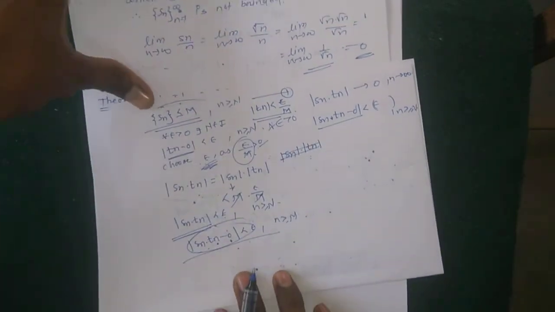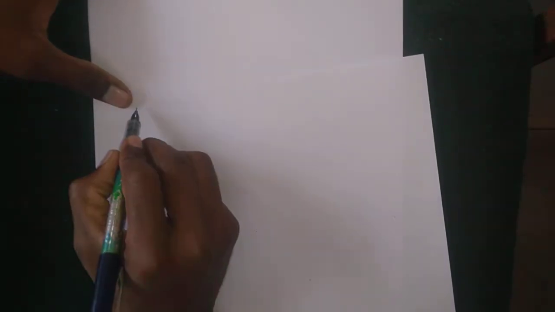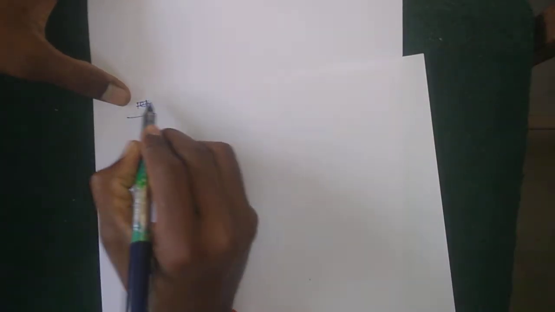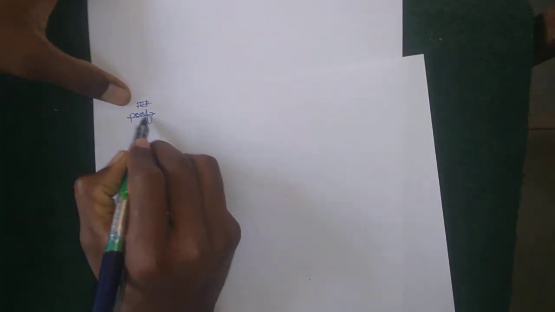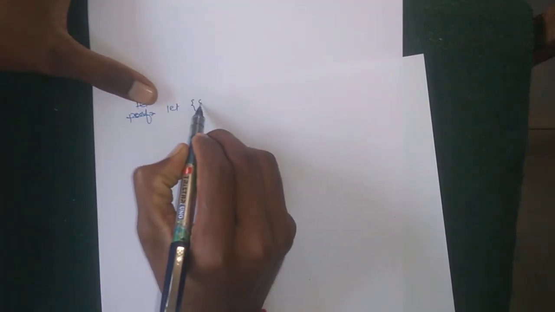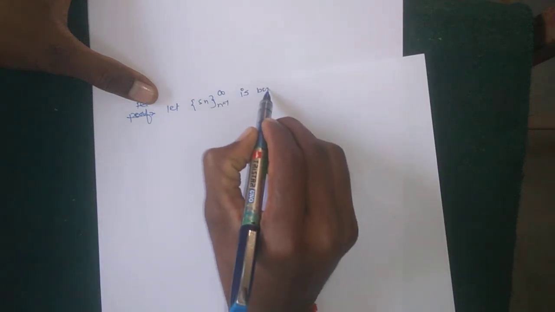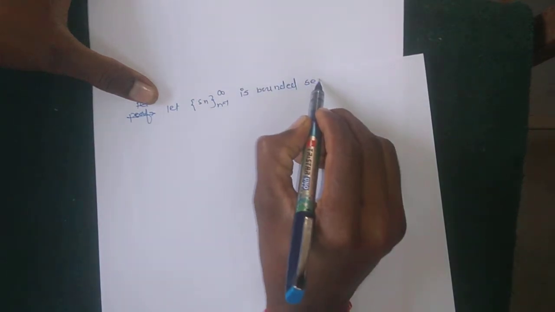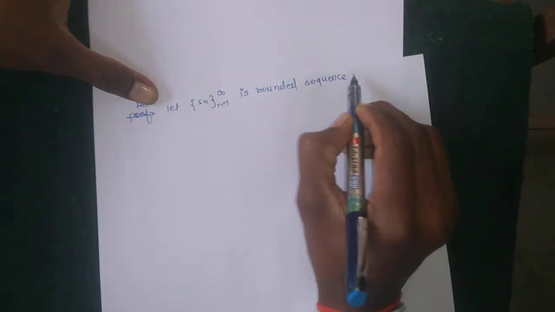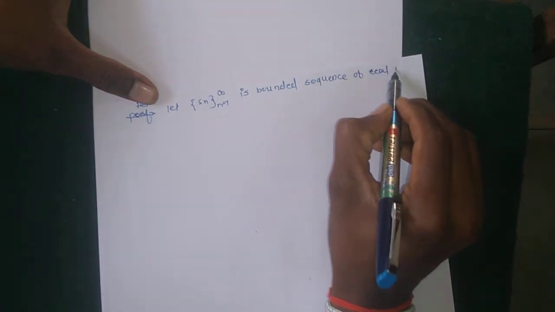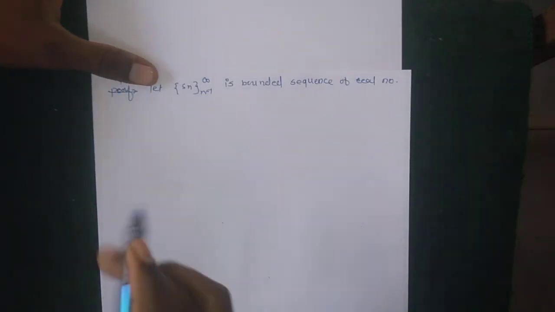So this is a very simple proof. Proof of this theorem: let the sequence Sn, where n runs from 1 to infinity, be a bounded sequence of real numbers.